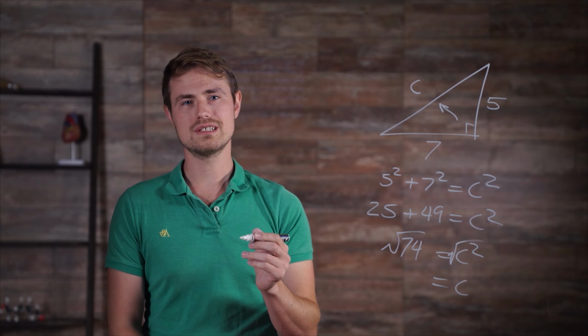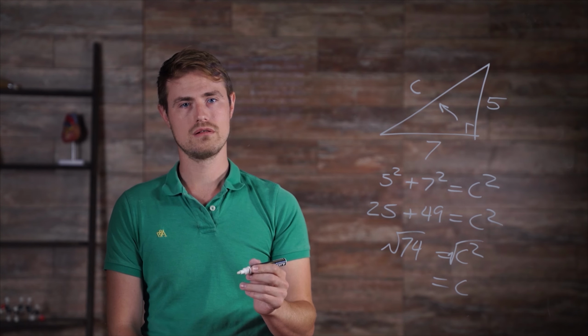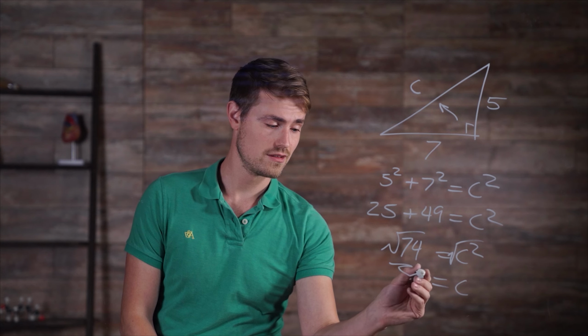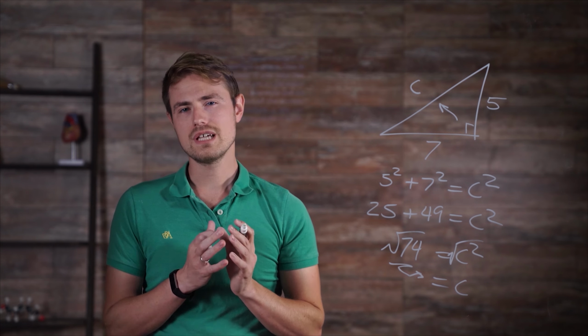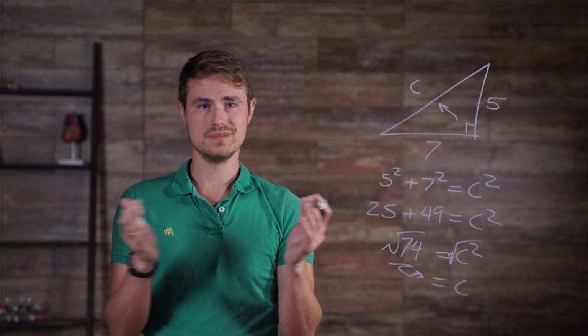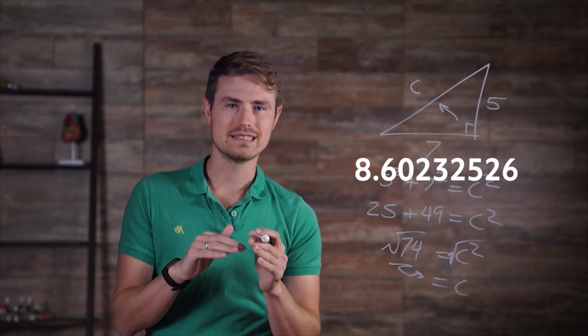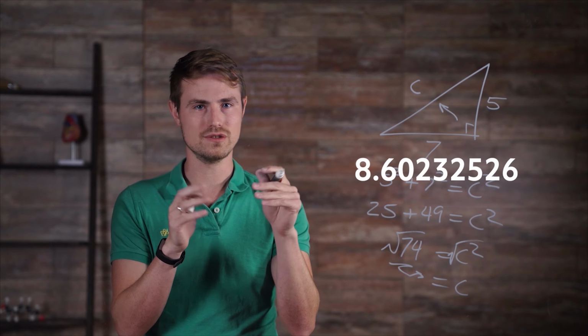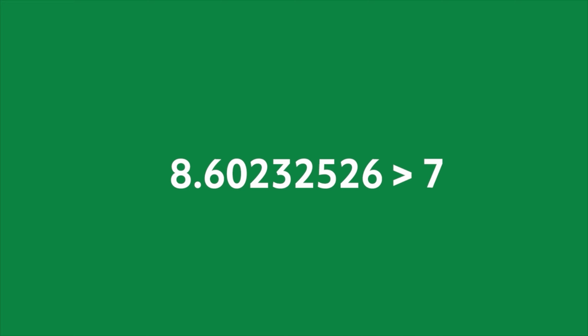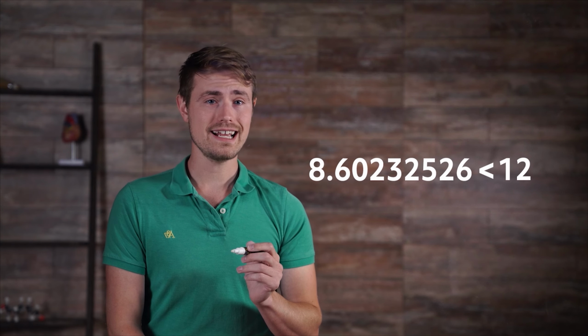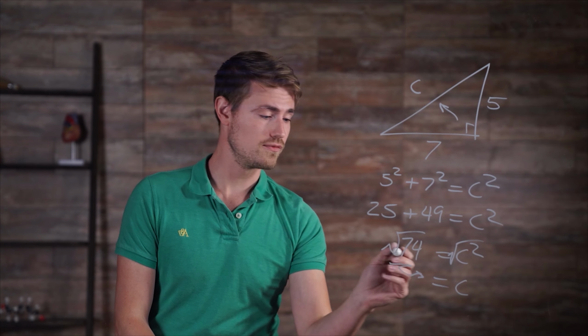Now, even though 74 isn't a perfect square, this is the answer. If you take the square root on a calculator, you only get an approximation of the answer, which is about 8.60232526 forever. We can do this approximation to do our checks. It's greater than either of the other two sides, and it's less than the two sides added together. But when writing the answer, we should use the square root form.